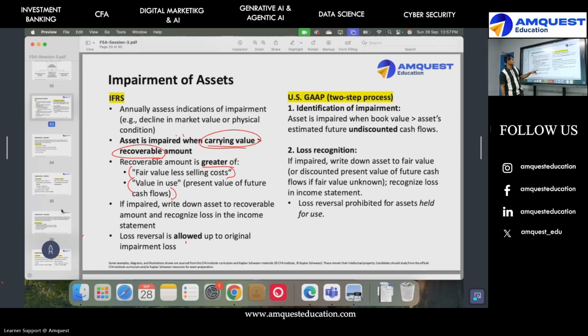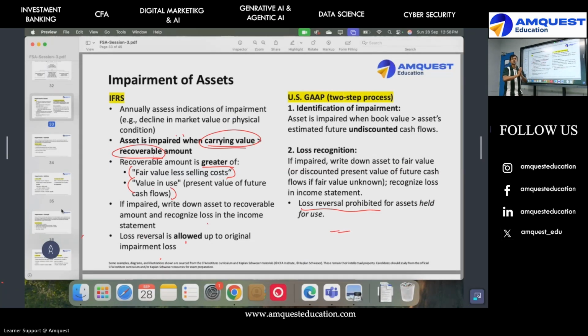Now, in US GAAP, it's not allowed. The reversal is allowed only up to the original loss amount, but this is for IFRS. US GAAP says prohibited. So in India, in inventory, what I told you, I can write back, and under IFRS I can too, but under US GAAP I can't. Same funda there. Are we clear? So the concept is more or less the same. Now, what is different under US GAAP?